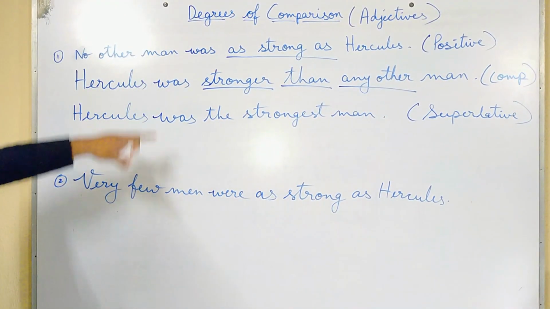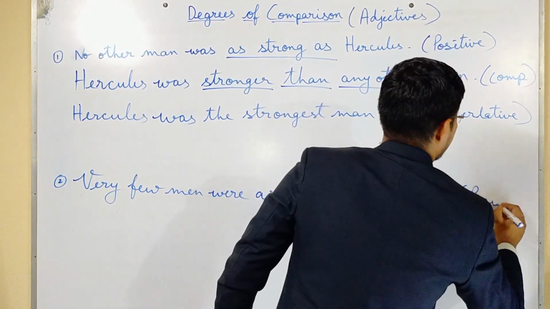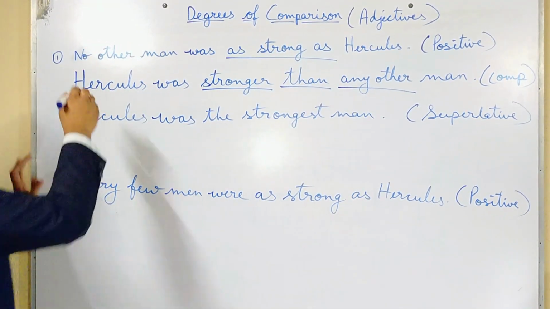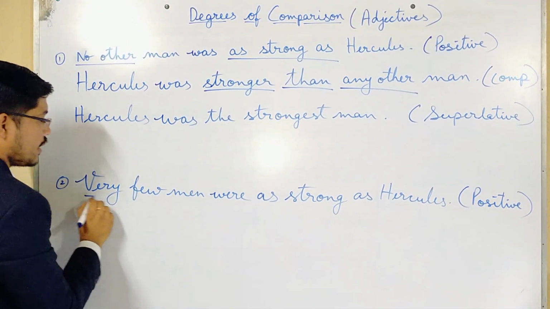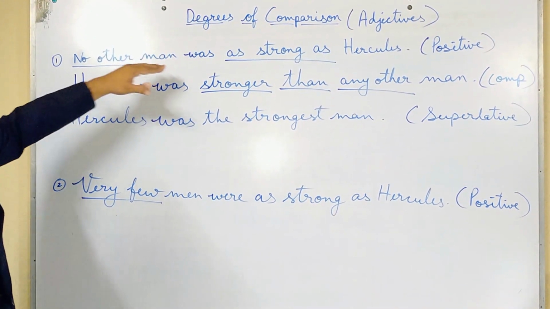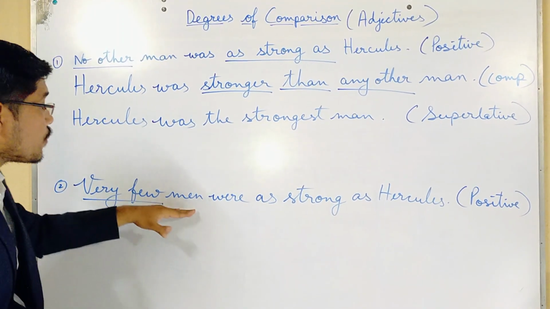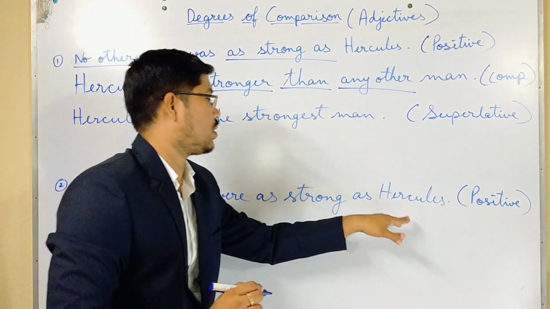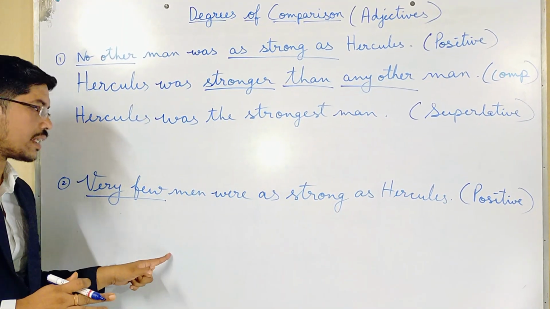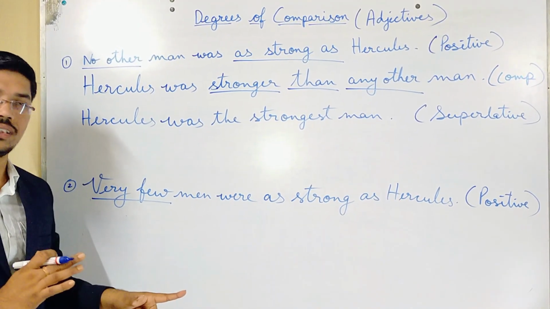See now, there is a change. This is also positive, but here it will start with no other, and this starts with very few. Here men. No other man was as strong as Hercules. Here very few men were as strong as Hercules. The difference is that here nobody can compete with Hercules, and here there are many who compete with Hercules. I hope you are understanding the difference.